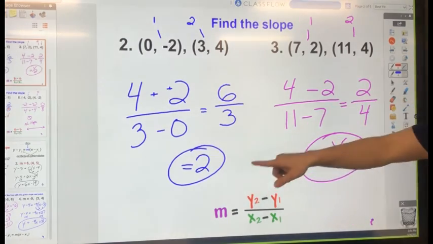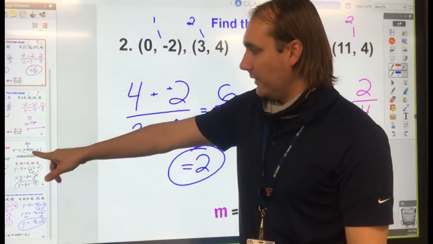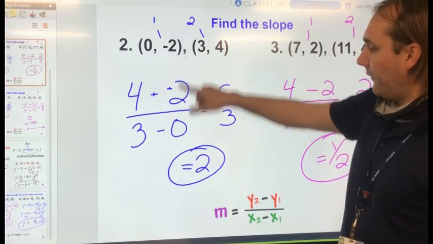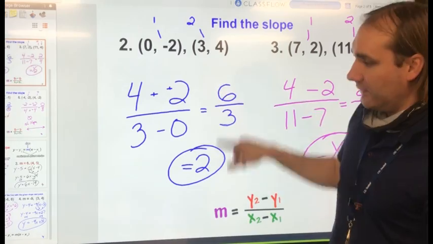So watch out for that in today's assignment. If it asks you for the equation using the point slope formula, and all you see is 2 points, you'll have to use those 2 points to find the slope, and then you can use the slope and one of these points to find the equation.